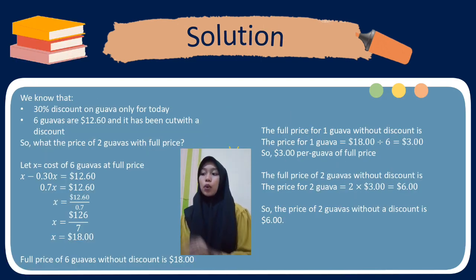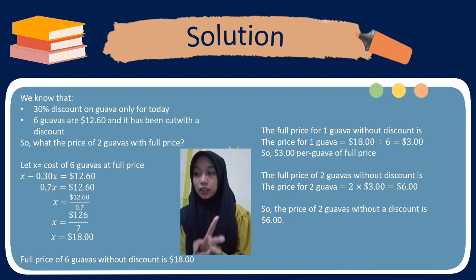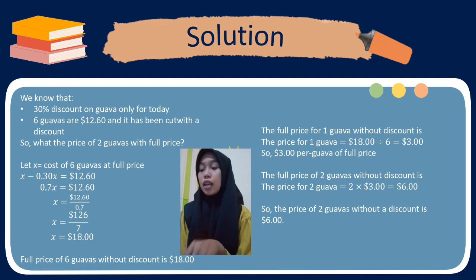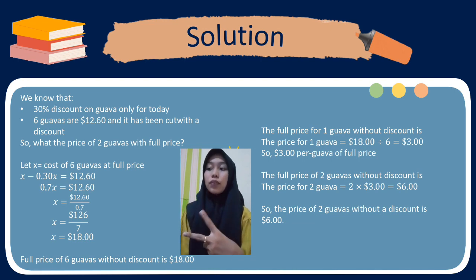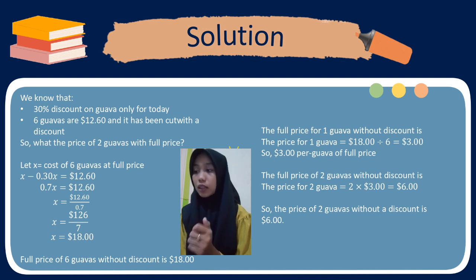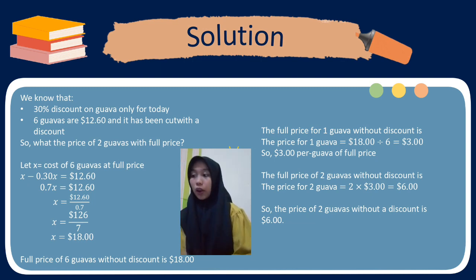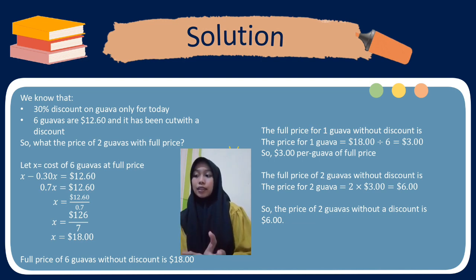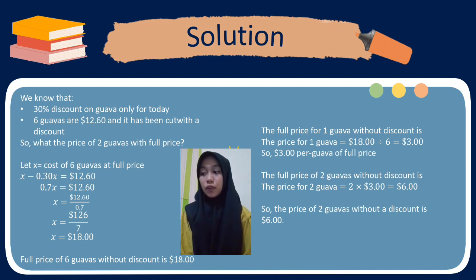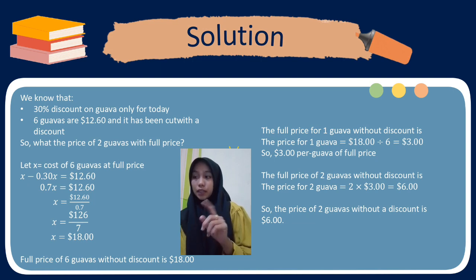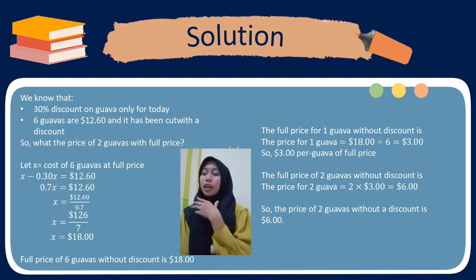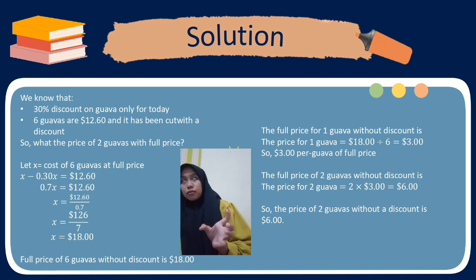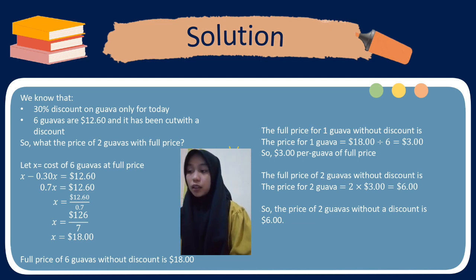The solution is, we know that the 30% discount on guavas is only for today. 6 guavas are $12.60, and it has been cut with a discount. So what is the price of 2 guavas at full price? Let x be the cost of 6 guavas at full price. So x minus 30%, or 0.3x, equals $12.60.